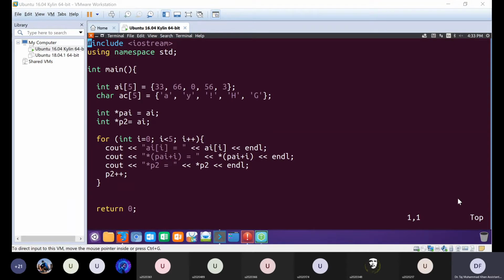If that is the case, then we can move forward and let us see how we can pass arrays as arguments to functions. So far we have passed variables by copy to a function. We have passed variables by reference to a function.